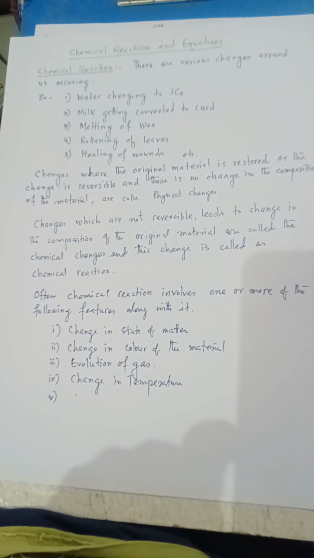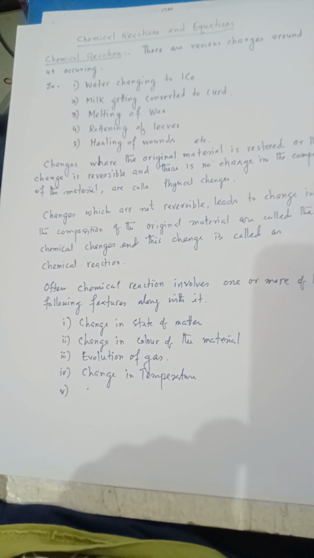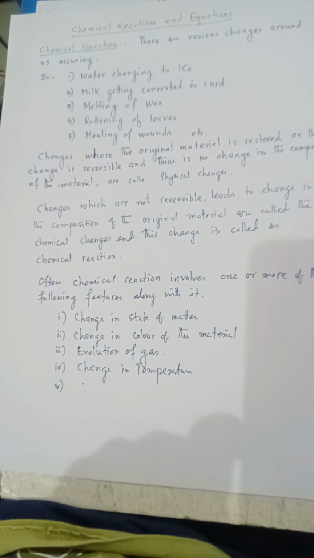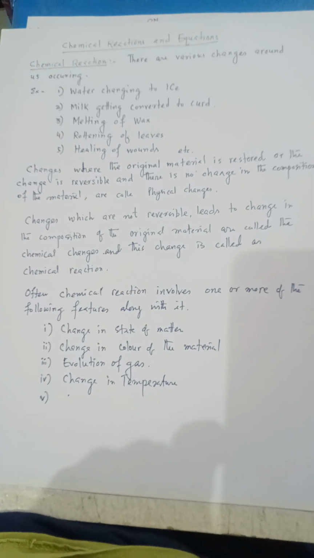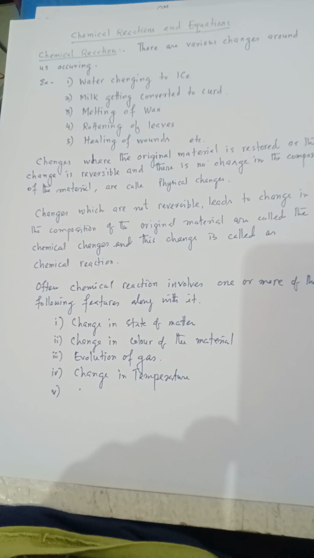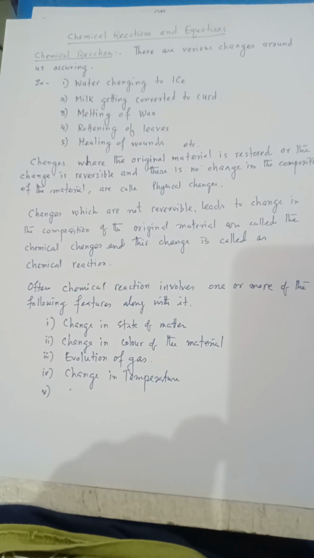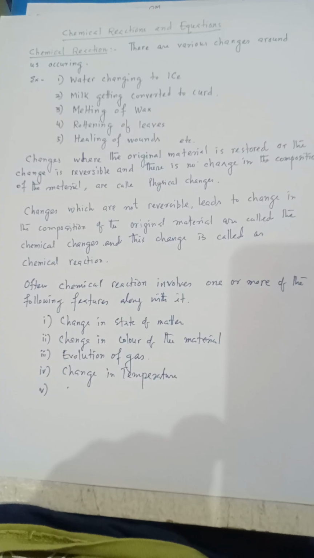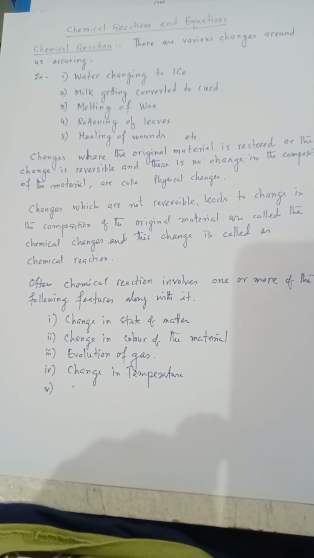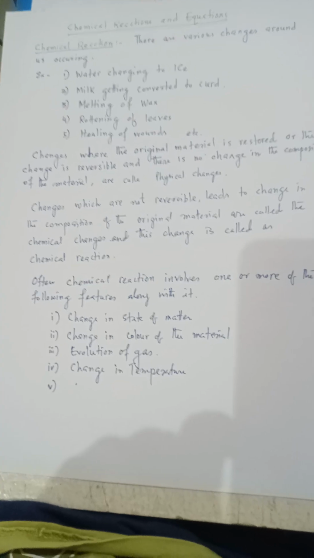The first chapter in chemistry we are dealing with is chemical reactions and equations. To understand what chemical reactions are, we have to understand changes. So many changes are occurring outside around us. Some are observable, some are not observable. Some occur in seconds, while others take years.